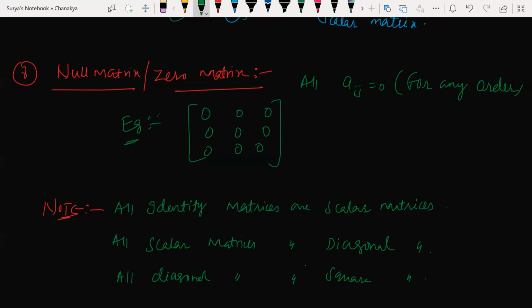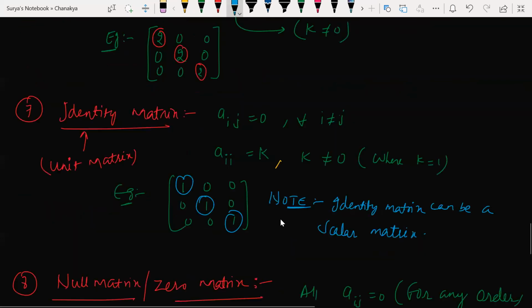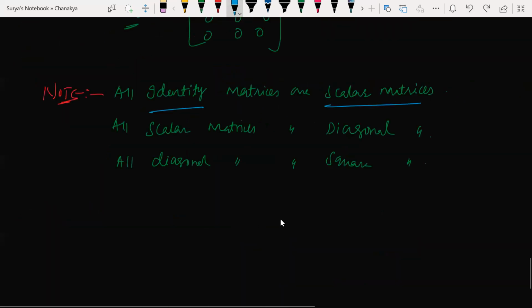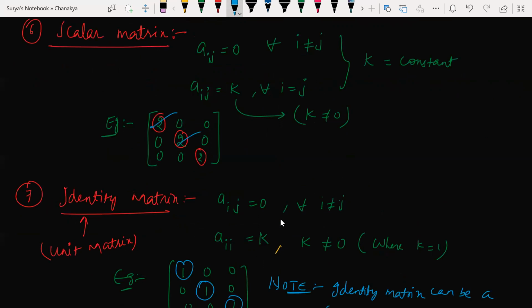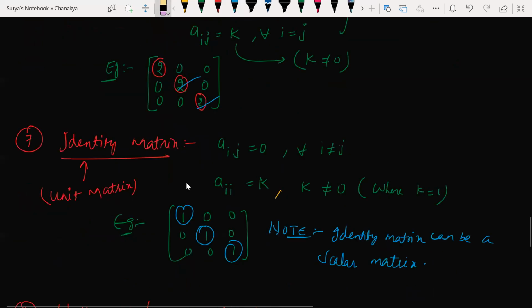Here, what I'm trying to say is all identity matrices are scalar matrices. Just now I told you, identity matrix can be a scalar matrix, right? Scalar is nothing but what? Here it can be any number. In place of 2, you can have 1 also. If you are writing 1, that is the identity matrix. Apart from 1, any other number gives a scalar matrix. If you write 1, it is a scalar matrix as well as an identity matrix. Understood my point? Any doubts till here?